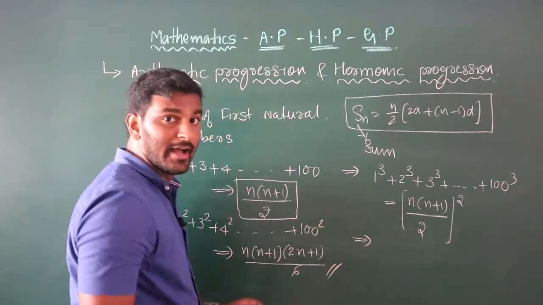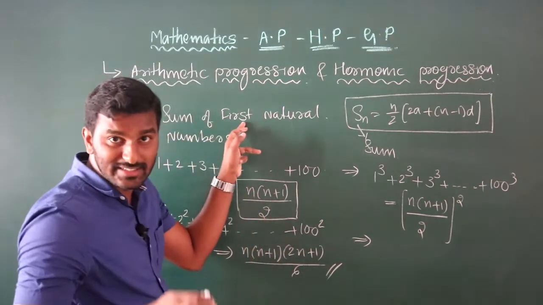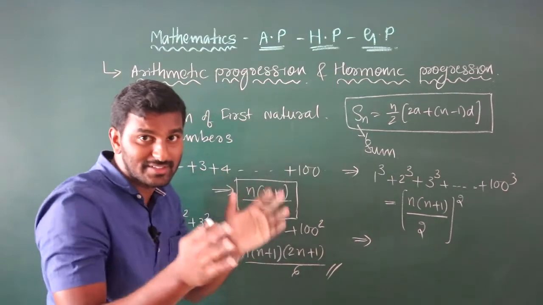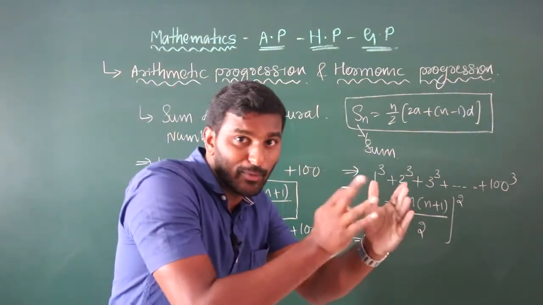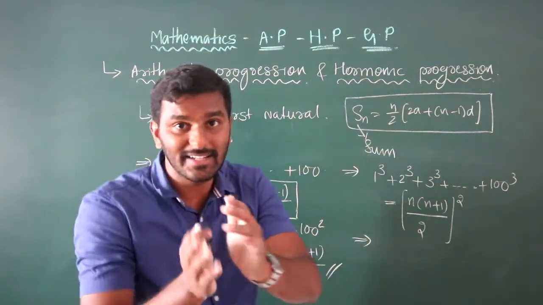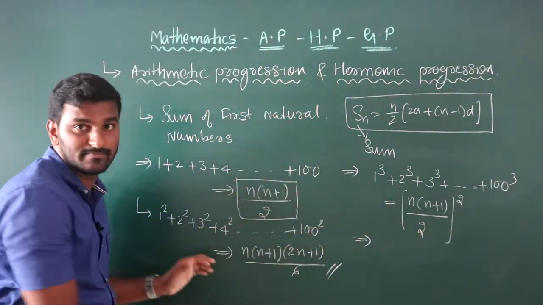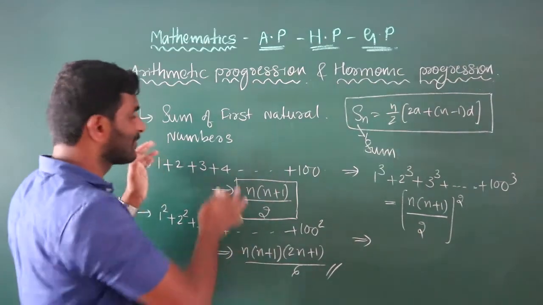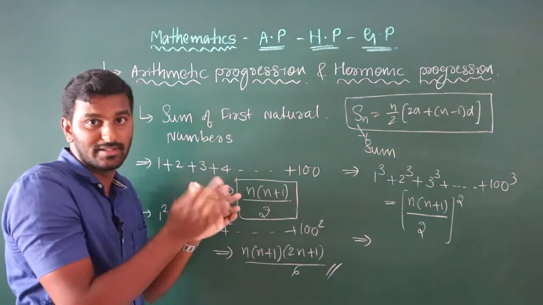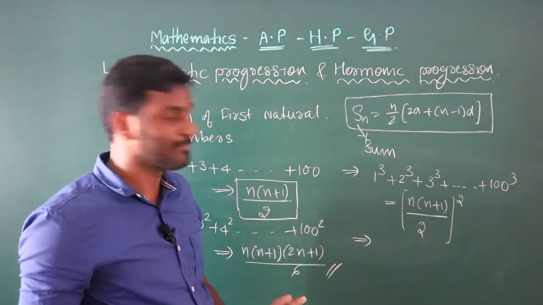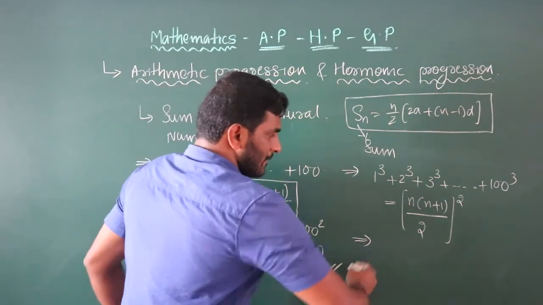Look at the book carefully. If it is the sum of the first numbers, we have to take the first numbers 1, 2, 3. The starting number should be 1. If the starting number starts from 2, it won't work. The maximum number of questions they'll ask start from the starting number 1 itself.